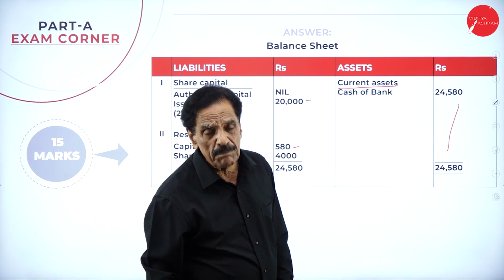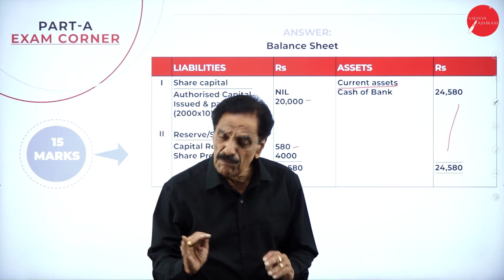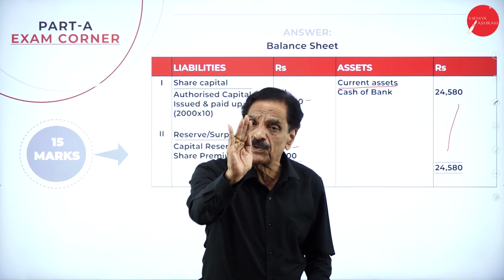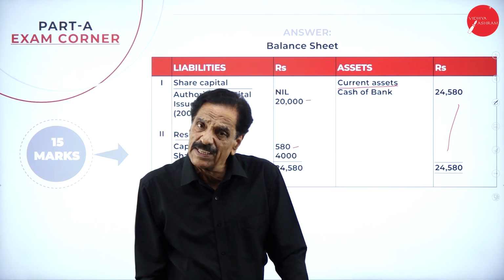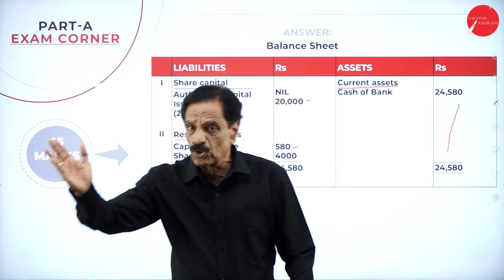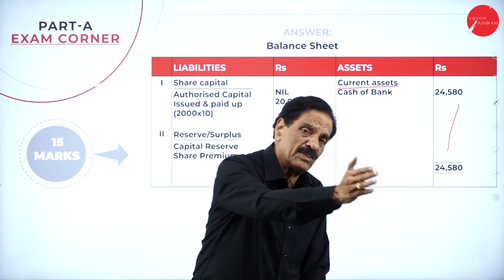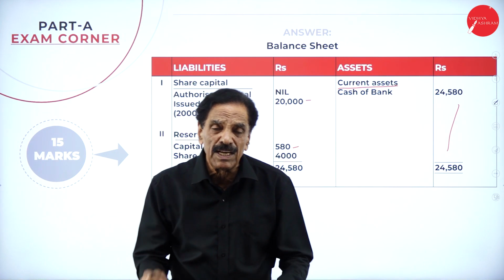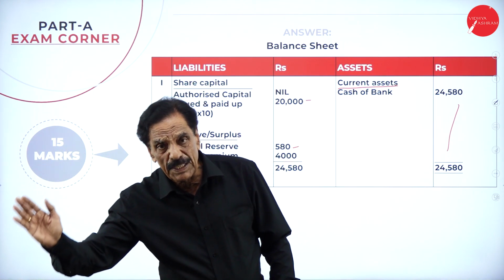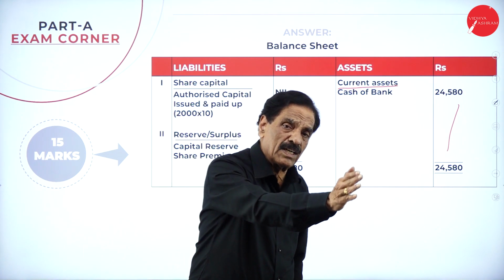This is last year's problem. Then another point: if any asset is purchased by issuing shares, the entry is asset account debit to vendor account, then vendor account debit to share capital account. Whichever asset you want, if you purchase machinery, machinery account debit to vendor account, vendor account debit to share capital.